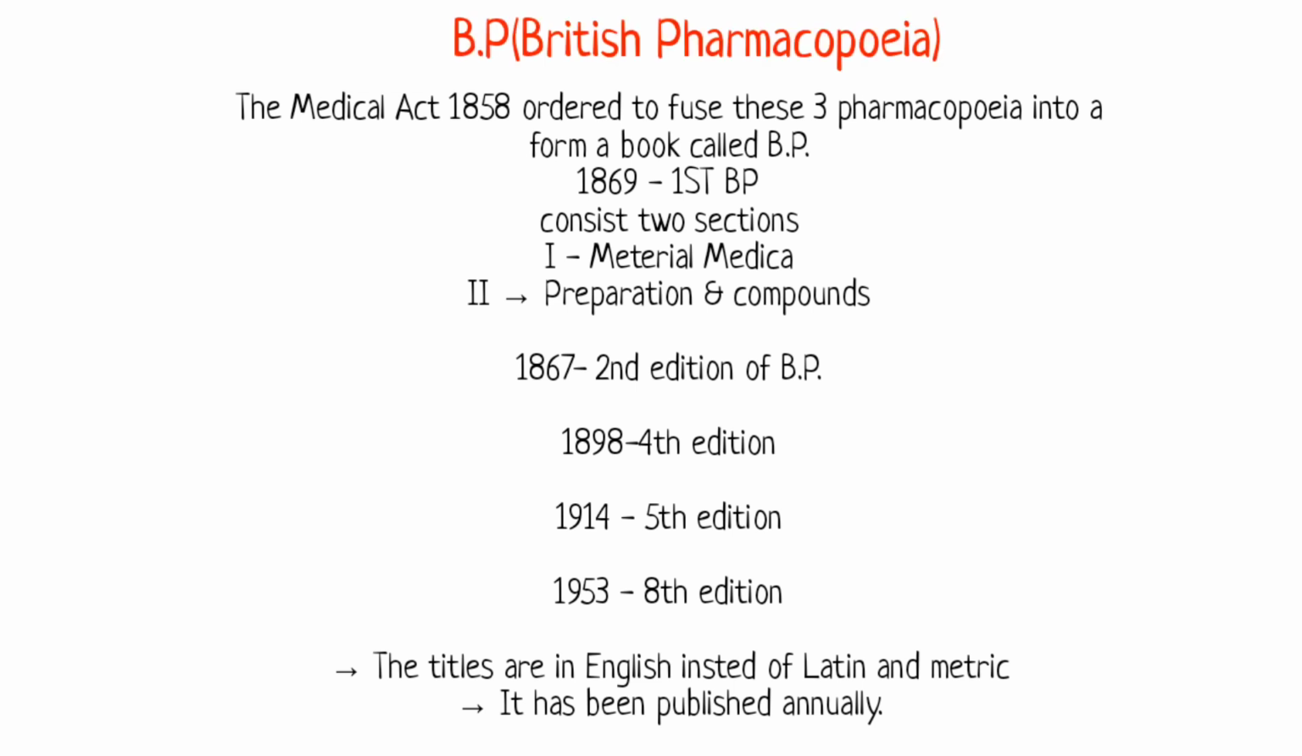In 1869, the first BP consisted of two sections. The first one is the Materia Medica and the second is the Preparations and Compounds. In 1867, the second edition of BP was introduced. In 1898, the fourth edition. In 1914, the fifth edition, and in 1953, the eighth edition of the British Pharmacopeia was introduced. The titles are in English instead of Latin, and the metric system is used. It has been published annually.